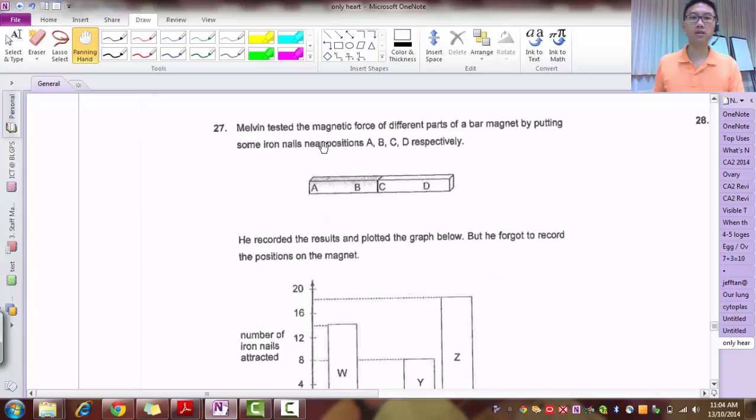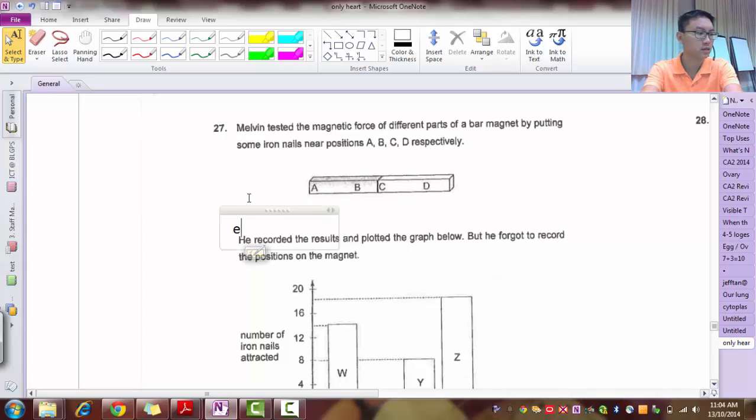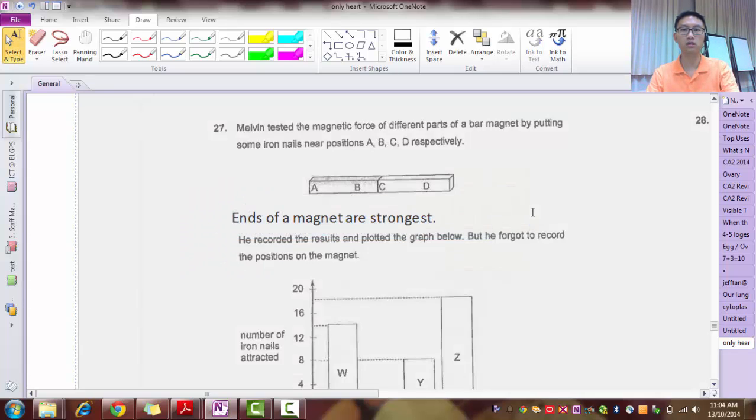Alright, question 27. Tested the magnetic force of different parts of the bar magnet, putting some iron nails near the positions, recorded the results but forgot to record the position. Okay, so what concept is this testing on? Yeah, this concept is that the ends of a magnet are the strongest. Okay? So the ends of the magnet are the strongest. So remember that concept here.